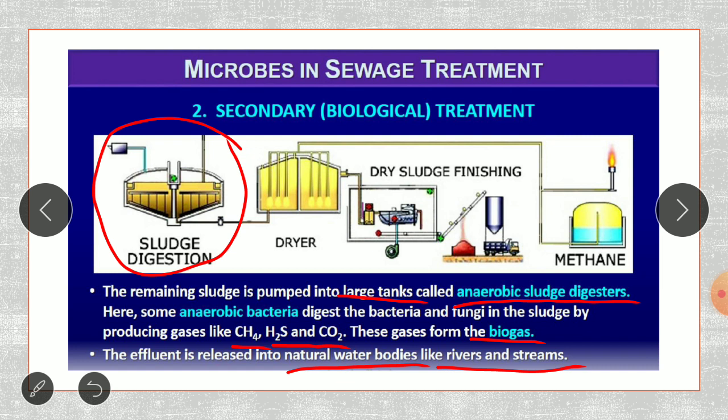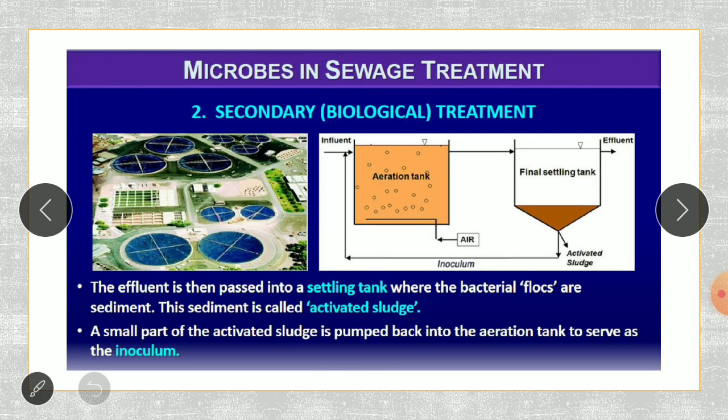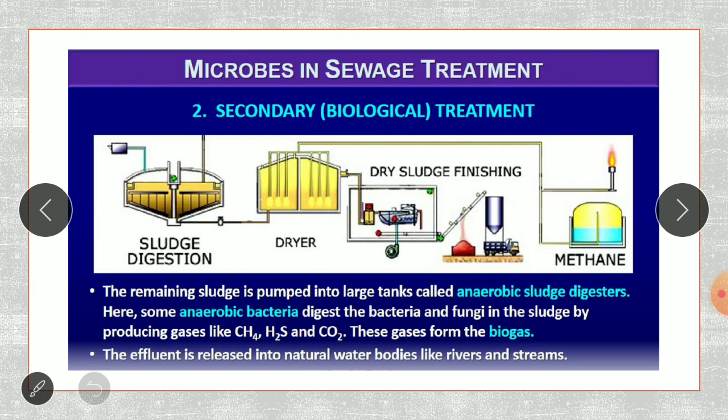So in this manner, nothing is going as a waste. Here, whatever effluent you are going to be getting, it is going to be let out into the water bodies. And whatever waste organic matter and microorganisms you are getting, again they are going to be doing the sludge digestion to produce gases like methane, hydrogen sulfide and carbon dioxide, which is going to be used for the cooking and lighting in many households. It is energy producing, so the methane gas is going to be used for the cooking and the lighting.